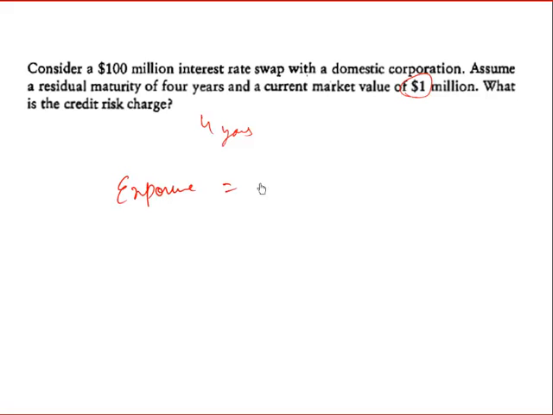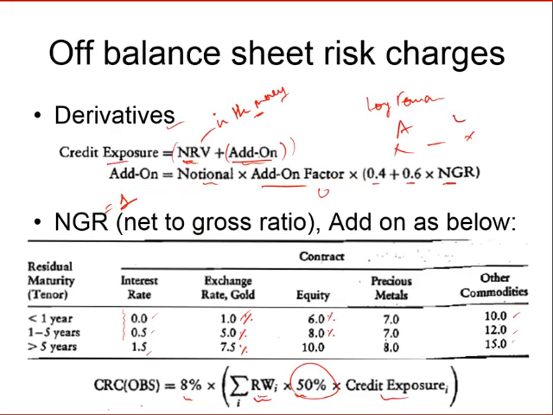So let's first compute the exposure. That will be the net replacement value plus an add-on. The net replacement value is given to be 1 million. That is the market value of the swap. Plus the add-on will be the notional multiplied by the add-on factor. So it's an interest rate swap. So for interest rate items of 4 years, that is between 1 to 5 years, the add-on factor is 0.5.